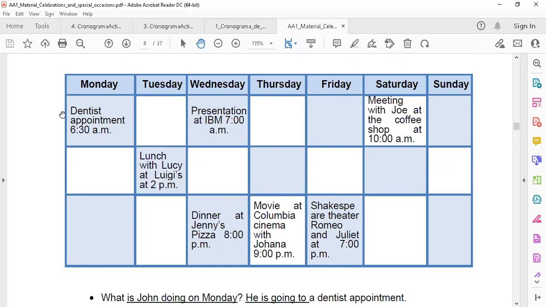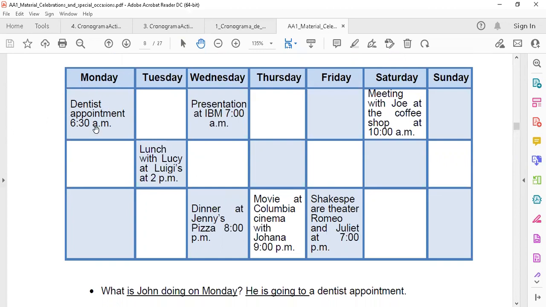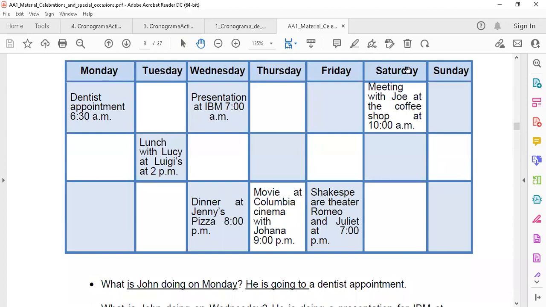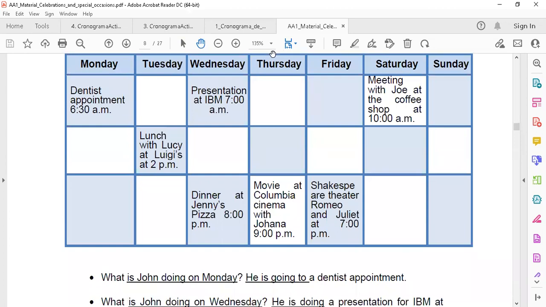he has an appointment with the dentist at 6:30 a.m. On Tuesday, on Wednesday, on Thursday, on Friday, on Saturday, on Sunday. So you will have to answer this using the present continuous.